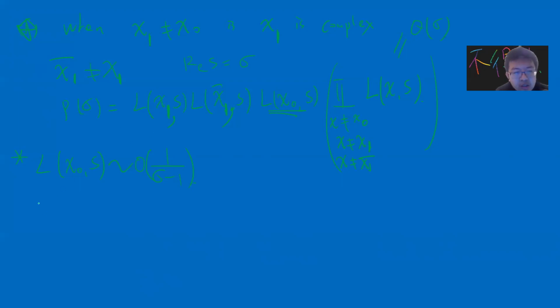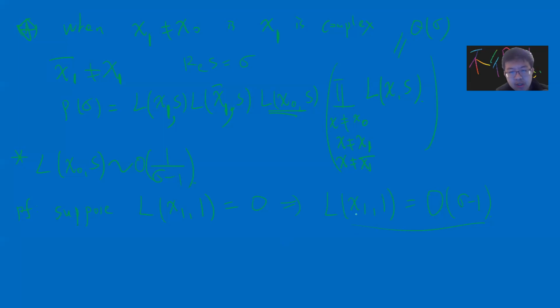Let's prove by contradiction. Suppose that L of chi1 of 1 is 0. Since this is a continuous function, L of chi1 of sigma will be O of sigma minus 1. When sigma approaches 1, it becomes 0, right? So it's bounded by sigma minus 1.